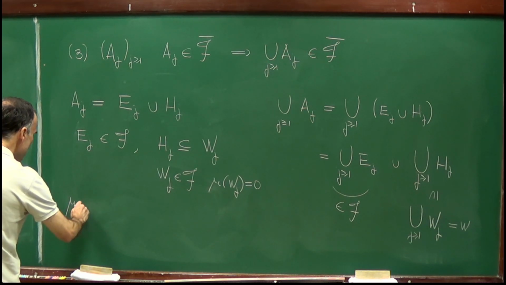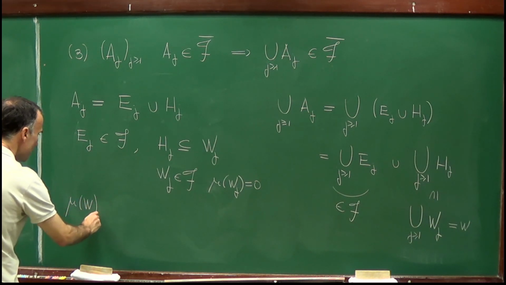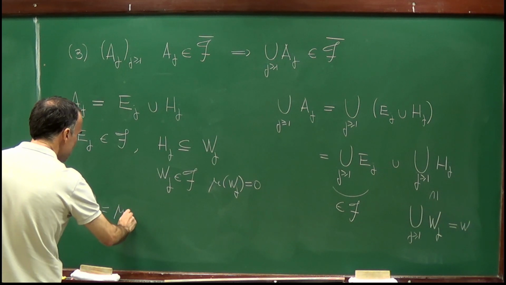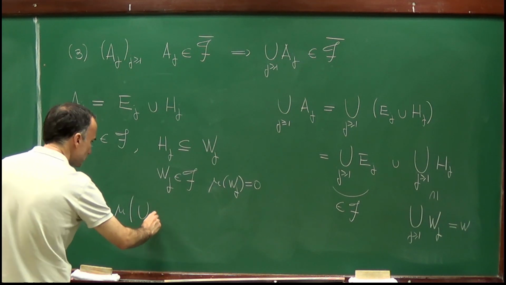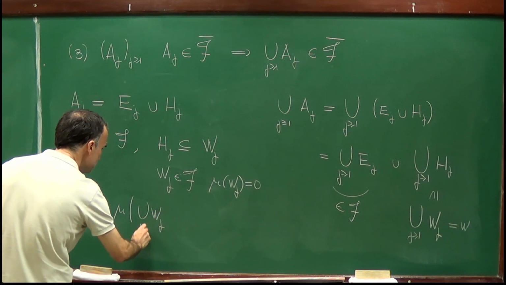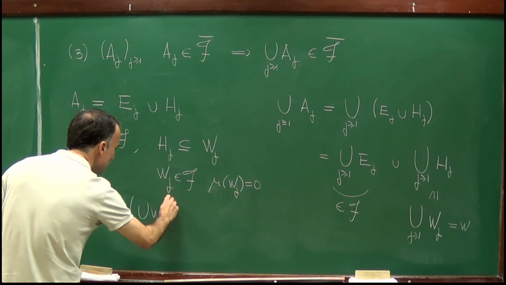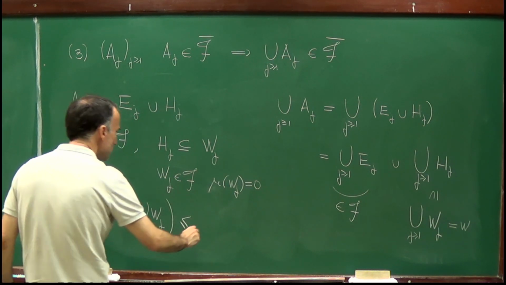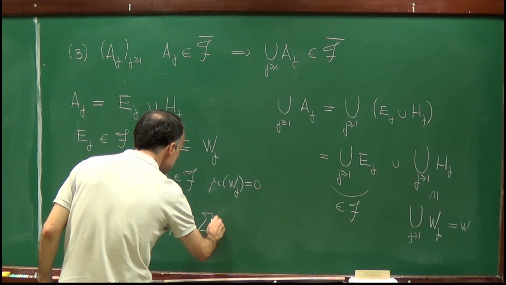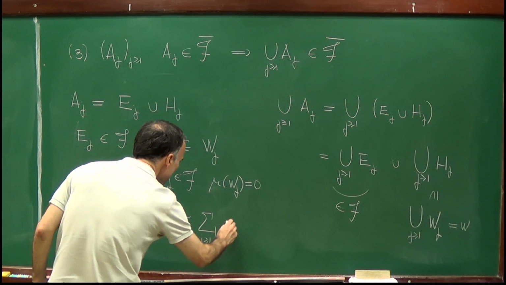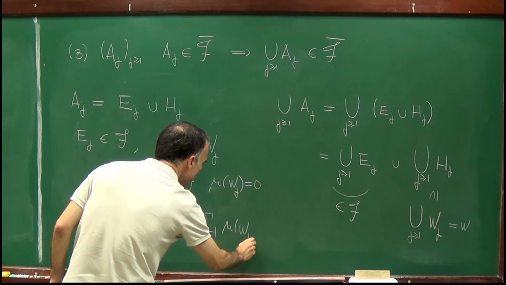Well, but by subadditivity, the measure of W, which is the measure of the union of Wj, is less than or equal to the sum of mu of Wj.